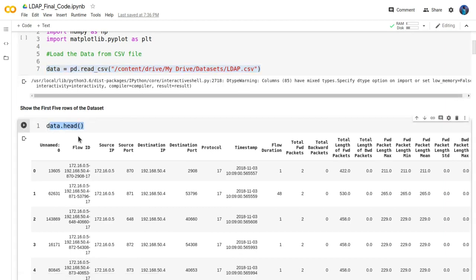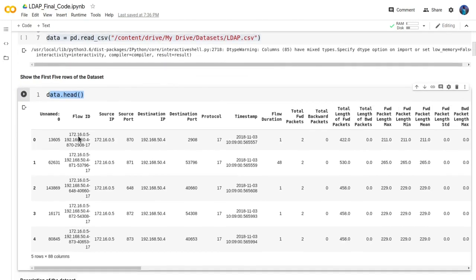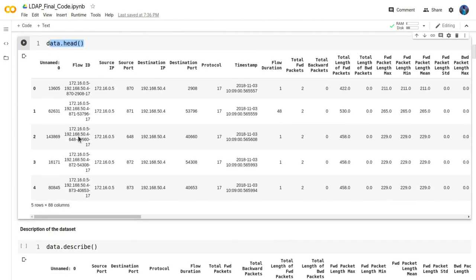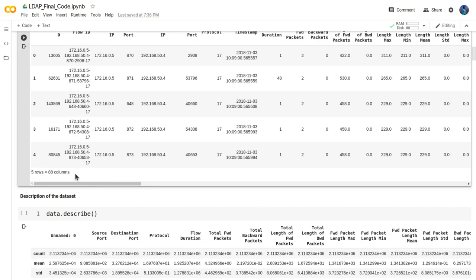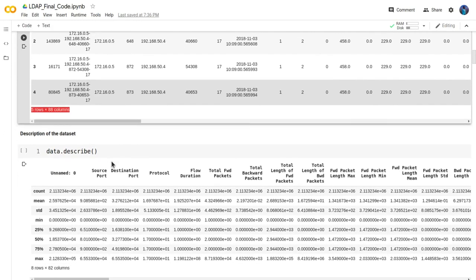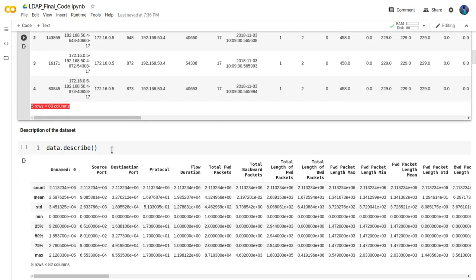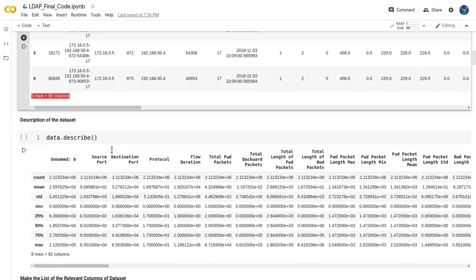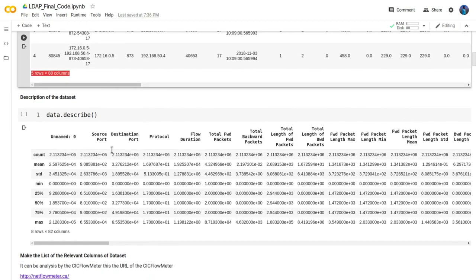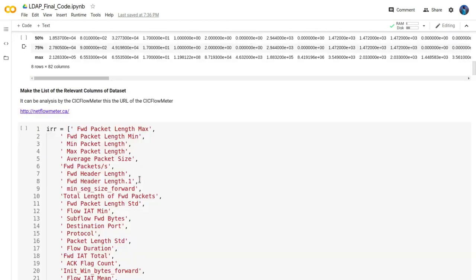From this we can see the first 5 rows, and 88 columns are present in our dataset. And now we can see data.describe, which describes our dataset.